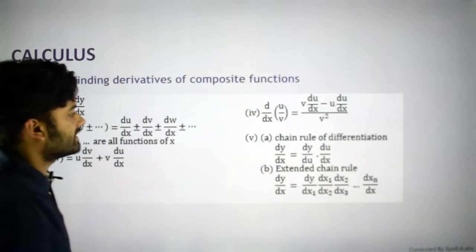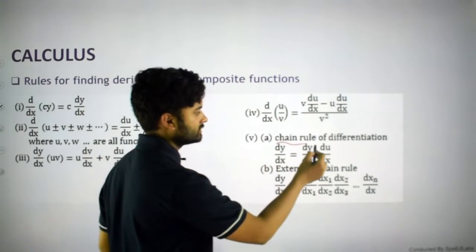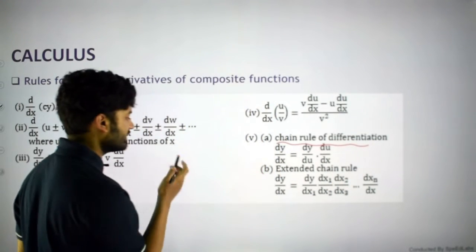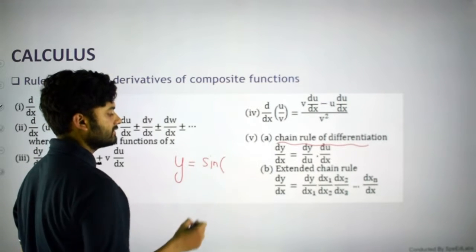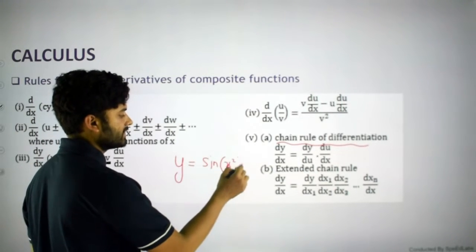Now this is basically the chain rule. Here is a chain rule also. If I have, let's say, a function under a function, so if I have sine, and in place of x, let's say I have x square, what will we do?